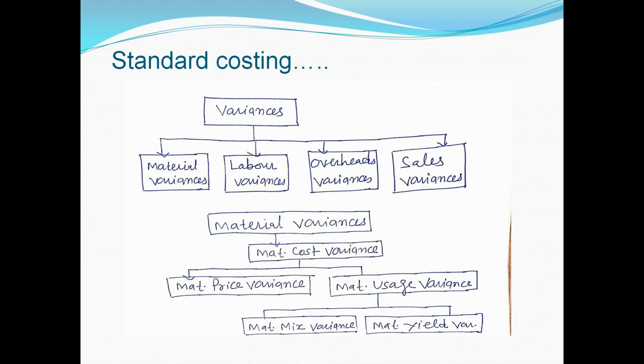And the last, fifth, is material yield variance. Material yield variance is due to the loss of material at the time of the production process, or the units produced are less than the units targeted for the production, causing material yield variance.